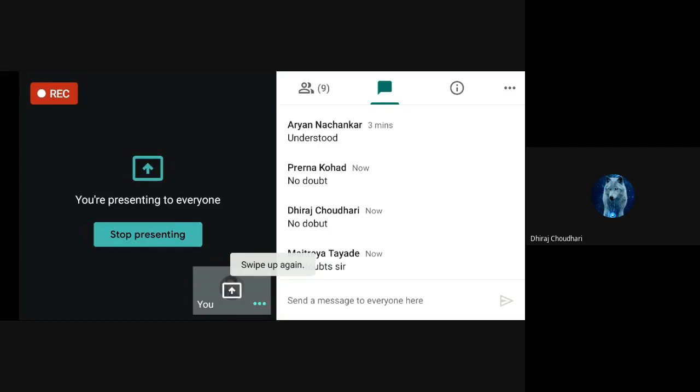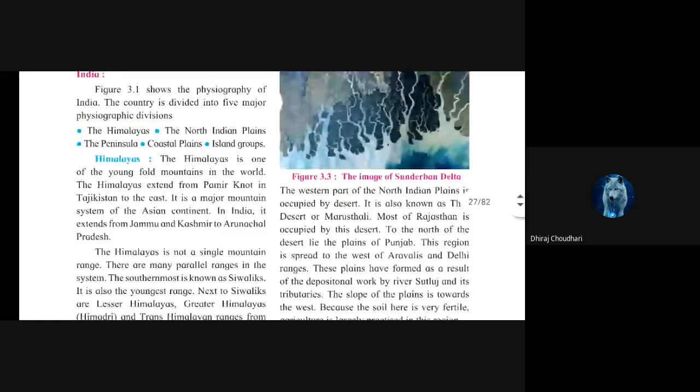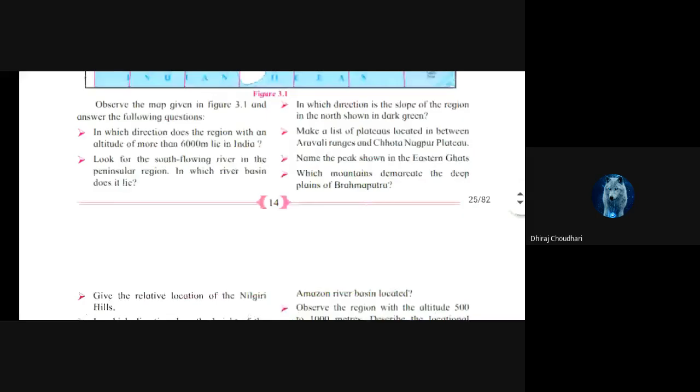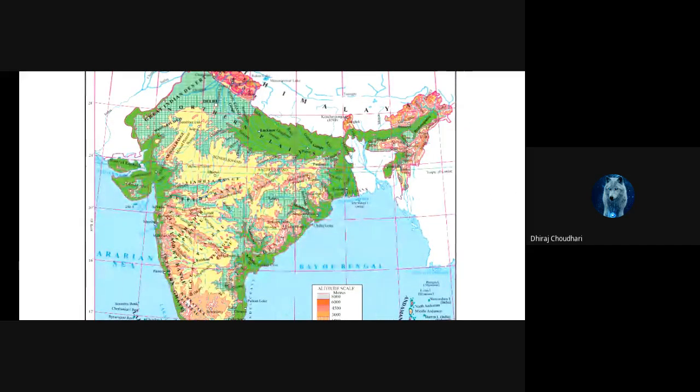The western part of the North Indian plains is occupied by desert. Okay, western part of the North Indian plains. वेस्टर्न पार्ट म्हणजेच काय पश्चिमेकडील प्रदेश ऑफ नॉर्थ इंडियन प्लेन. आता नॉर्थ इंडियन प्लेन इज हियर. ओके and western part is Rajasthan. Okay, so that is basically there is a desert.